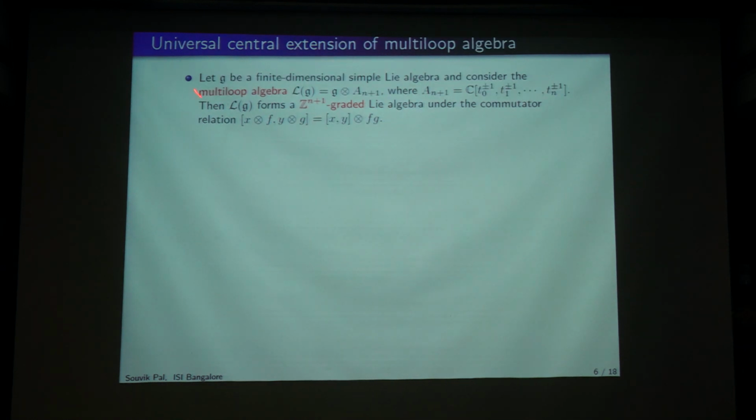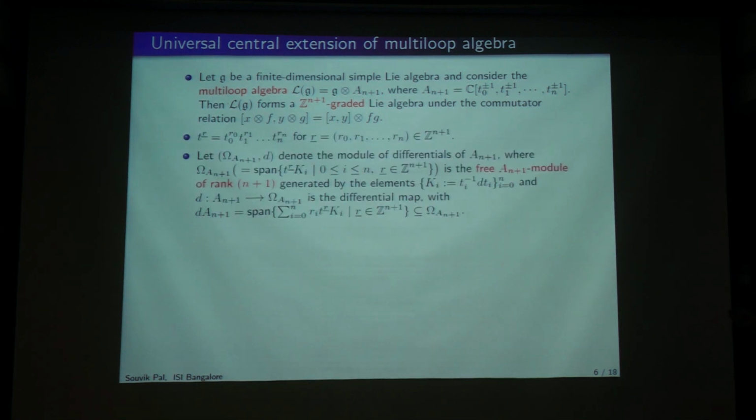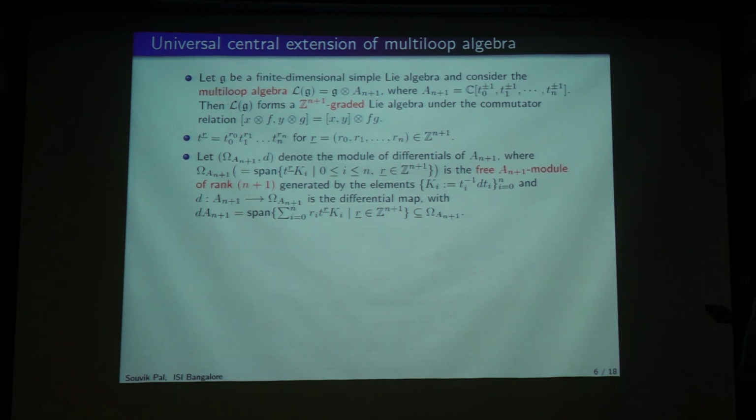So let's start with this. I want to define the higher dimensional loop algebra. You take the multi-loop algebra, you replace it by the Laurent polynomial algebra in n+1 variables, and it's a Lie algebra of course, in a very simple-minded way. And this is my multi-index notation. So now what should we do? We should take the universal central extension. That is the idea we use for affine Lie algebras. Here also we do the same.